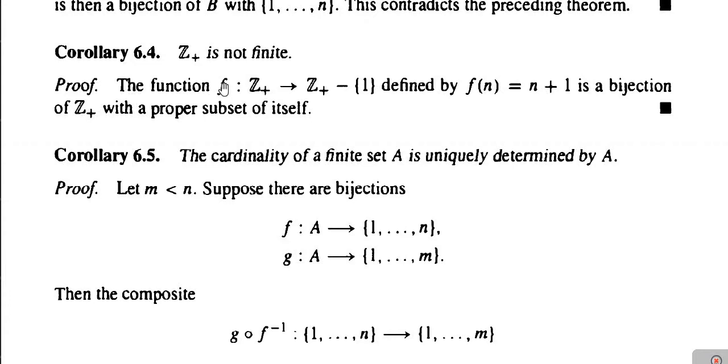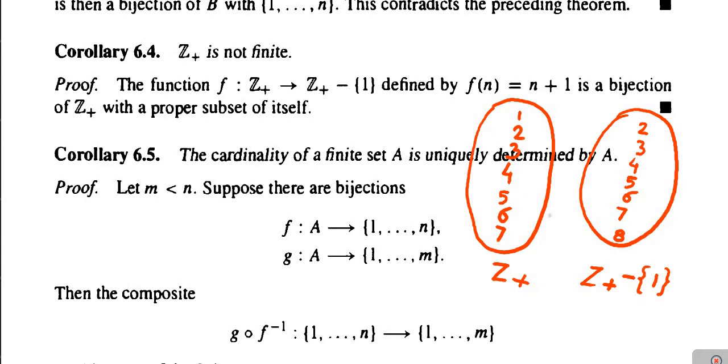So the function f from Z plus to Z plus minus singleton 1 defined by f of n equal to n plus 1 is a bijection of Z plus with a proper subset of itself, okay. We are defining a function f which is from Z plus to the set Z plus minus singleton 1. How is it defined? It is defined as f of n is equal to n plus 1. Means we will check what are the images of elements of the domain in the range set.